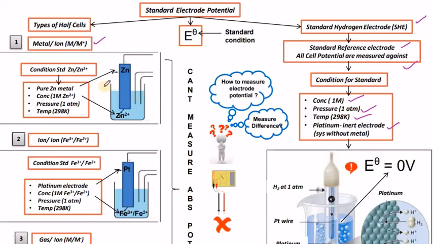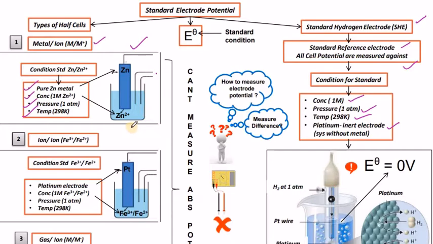The standard conditions are pure zinc metal should be taken, concentration of the zinc salt should be 1 molarity, pressure is 1 atmosphere if any gases are liberated, and the temperature is 298 Kelvin. These are the standard conditions.